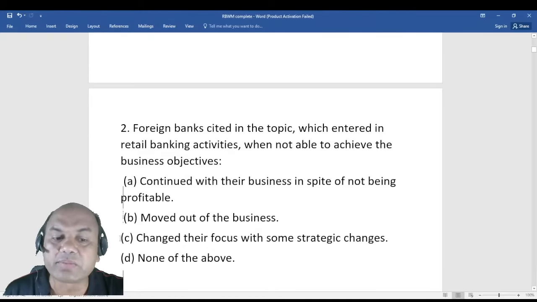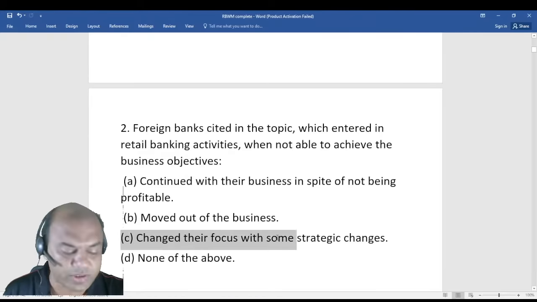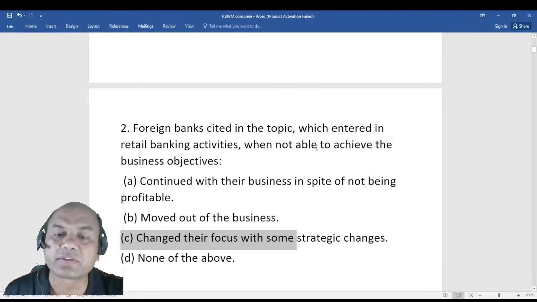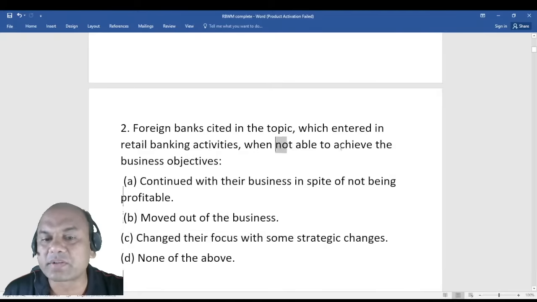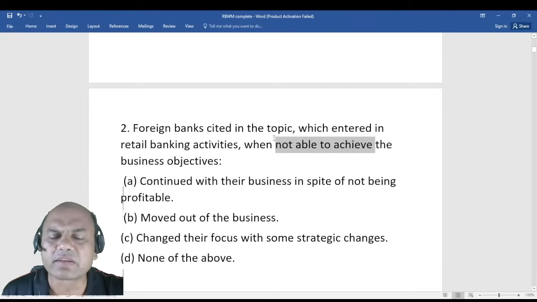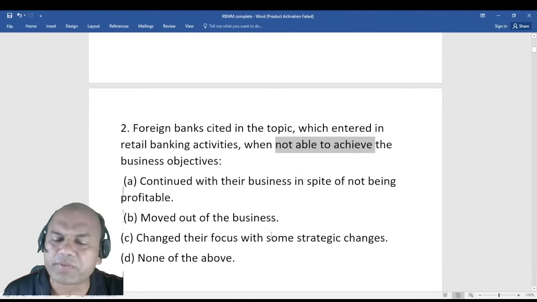So the answer over here will be C, change their focus with some strategic changes. See here, someone might feel it is B also, because moved out of business, were not able to achieve the business objectives. If they are not able to achieve the business objective at any cost, they do everything, change their strategic objective, everything is done, but still not achieving, then the answer will be B over here.